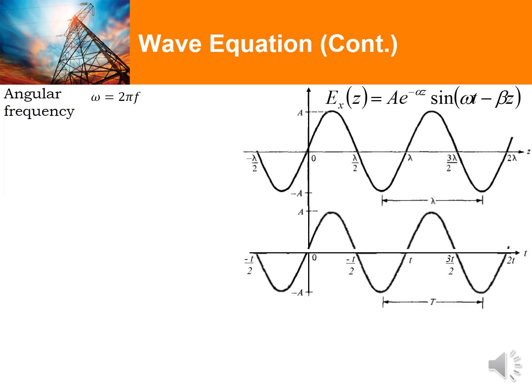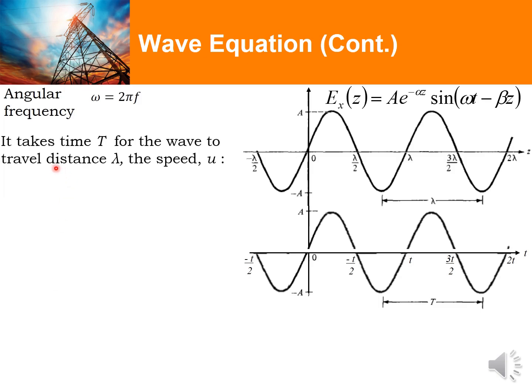With respect to our sinusoidal graph, the time it takes to travel a certain wavelength distance lambda is equivalent to a period time of T. Lambda over T is the speed of the wave, or u, and is equivalent to f lambda. These mathematical expressions indicate there's a relation between wavelength and frequency. We will try to translate this relation in our wave equation.